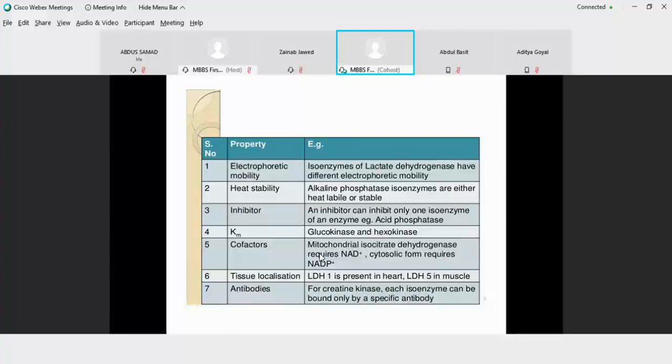Because their amino acid sequences may be different, they will have different specific antibodies for each isozyme. So these physical properties help us to identify a particular type of isozyme.